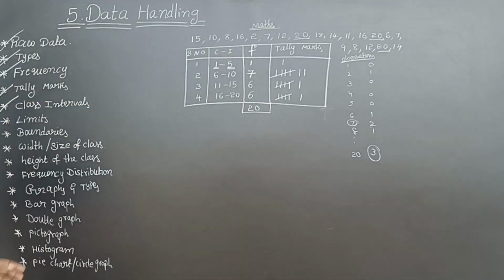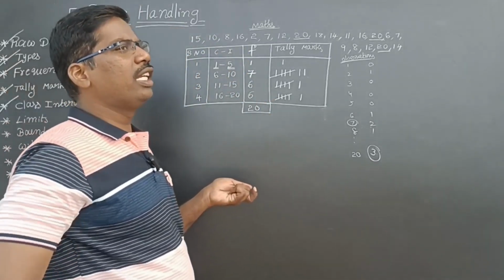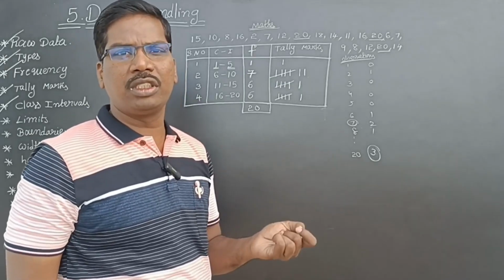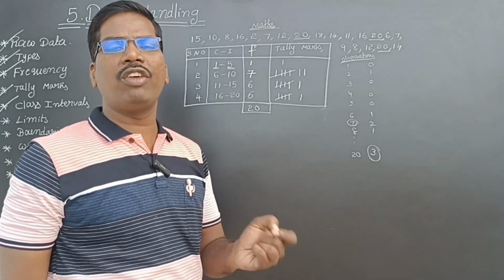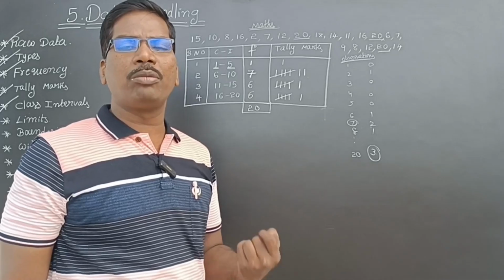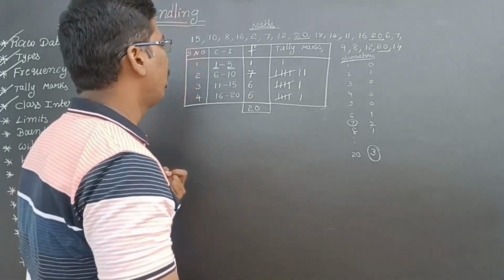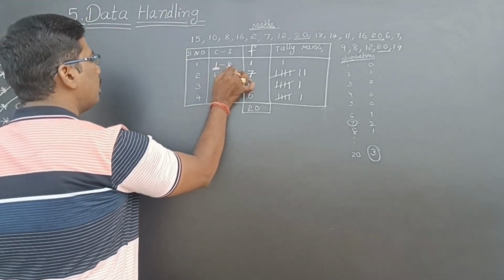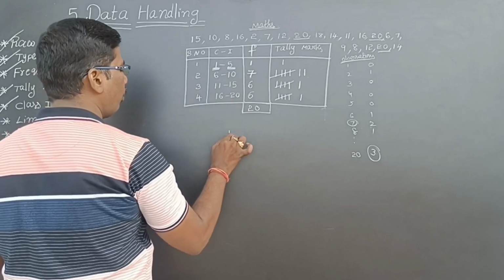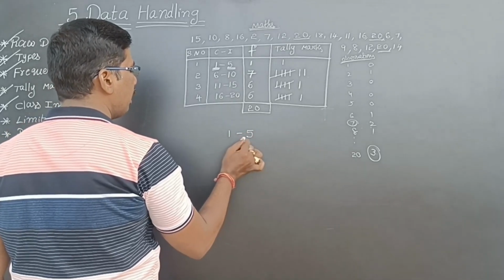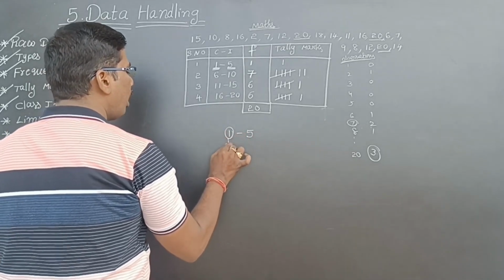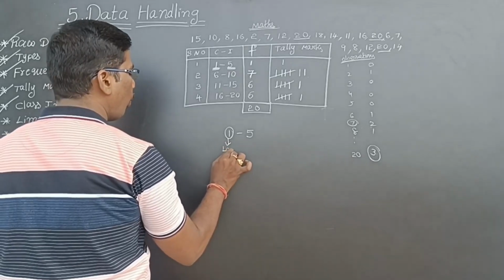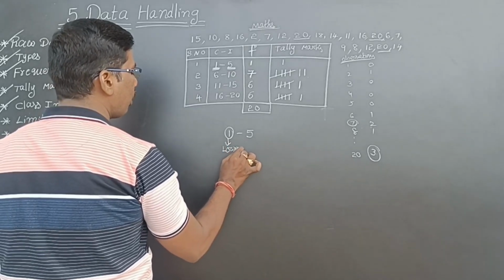These are the class intervals. Every class interval has limits, meaning minimum marks and maximum marks. For example, for 1 to 5, the lowest value is called the lower class limit, simply the lower limit.